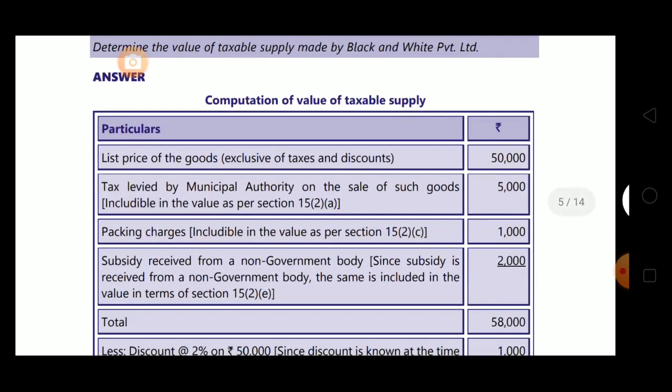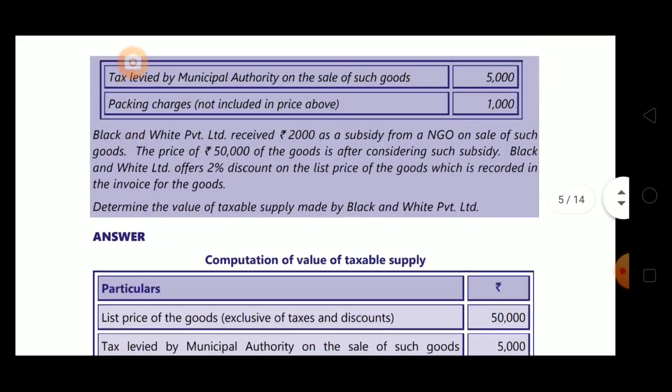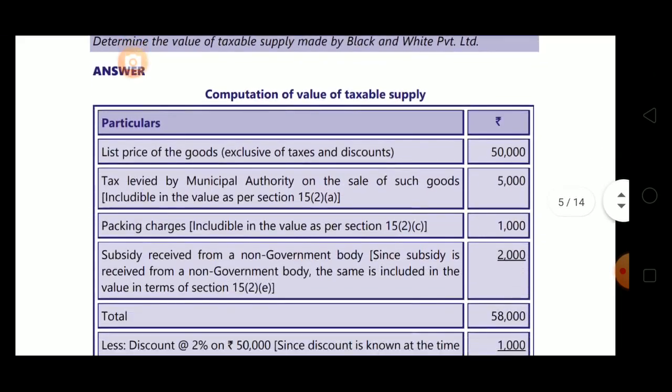Computation of value of taxable supply. List price of goods exclusive of taxes and discount is 50,000, as it is we have copied. Now tax levied by municipal authority on sale of such goods, includable in the value as per section 15 subsection 2 clause A, 5,000, will add it. Now packing charges is also includable in value as per section 15(2)(c), 1000.